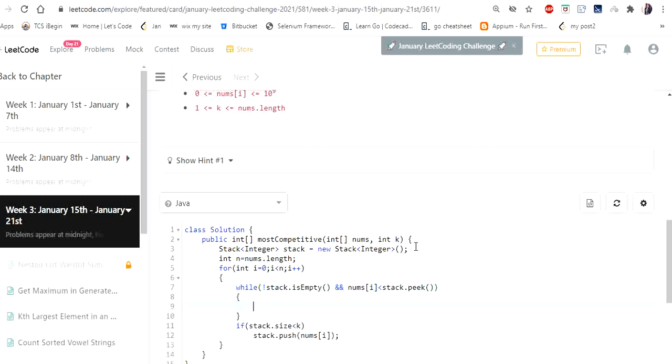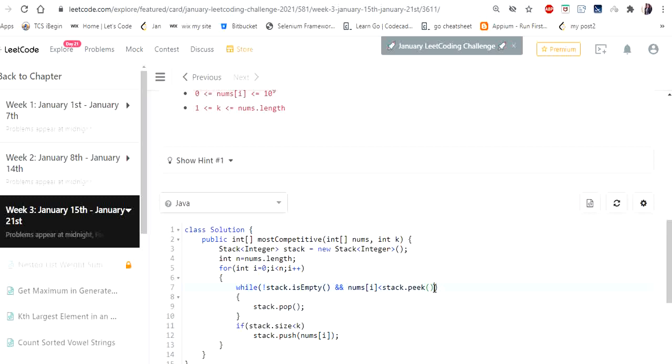If it is less than, then we have to pop the elements from the stack until the number is greater than the stack dot peek. So since we have kept it in a while loop, it will loop until it removes all the elements greater than this number.